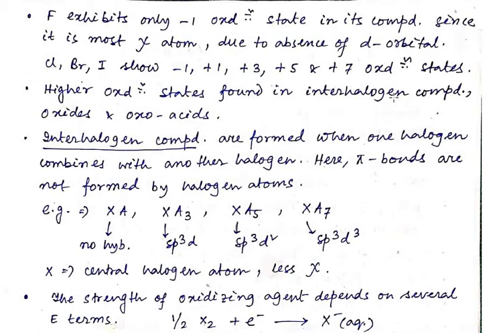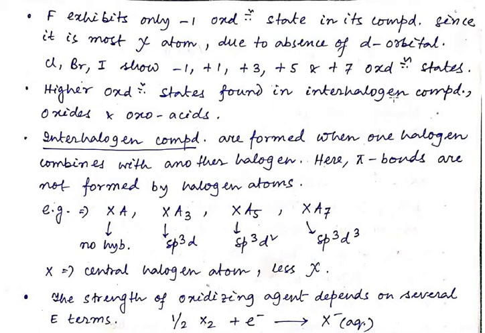Higher oxidation states are found in interhalogen compounds, oxides and oxoacids.